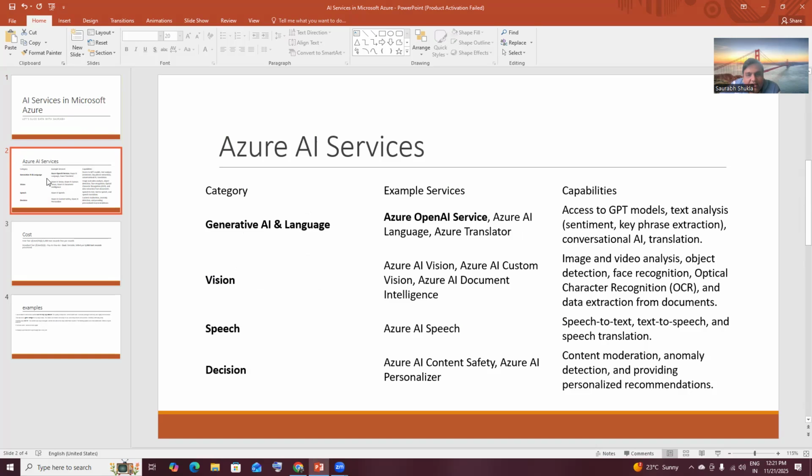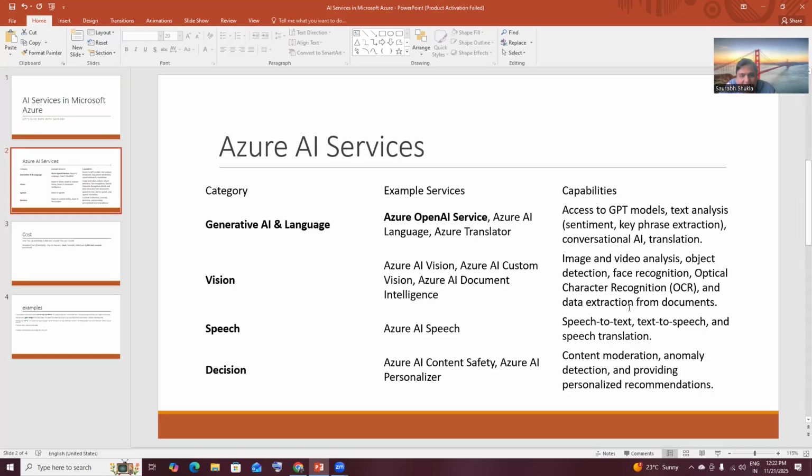So in Azure, there are several AI services which you can see here in this particular slide, like generative AI and language. Basically language, vision, speech, and decision. These are the four Azure AI services which are already present in the Microsoft Azure Cloud. And when somebody asks you, are you AI enabled, or do you know anything about that, we are a bit hesitant to answer. But after this video, I believe you can talk about that very confidently. It is for everyone, whether technically sound or not, because Azure gives us a lot of flexibility in getting things done.